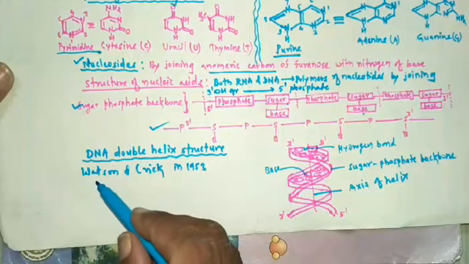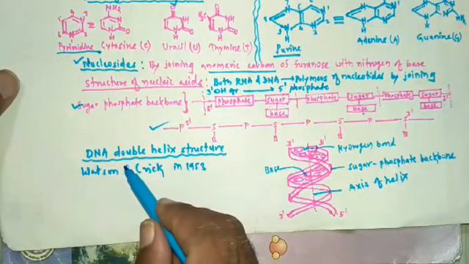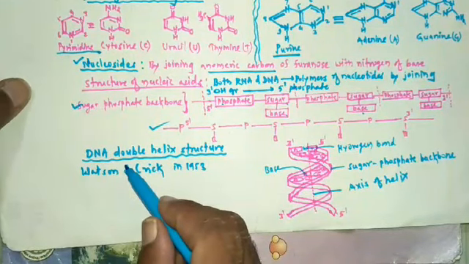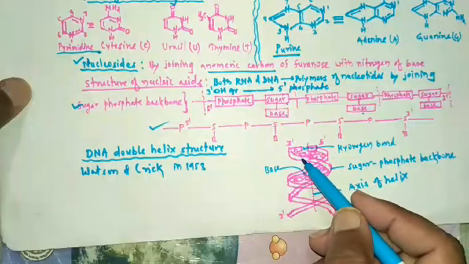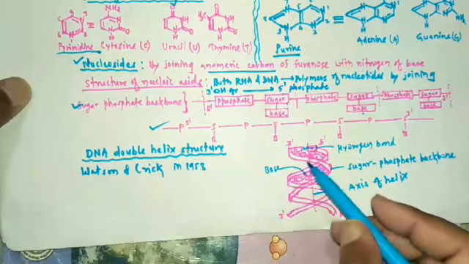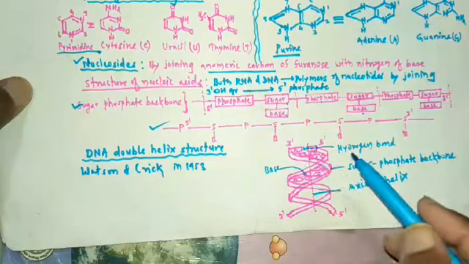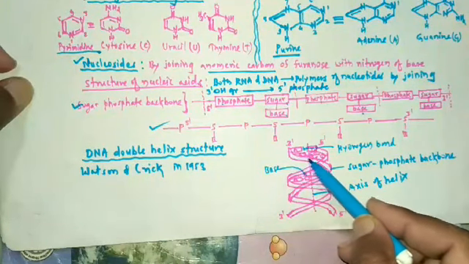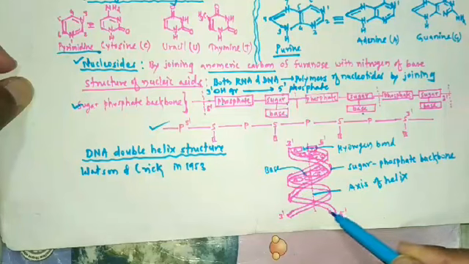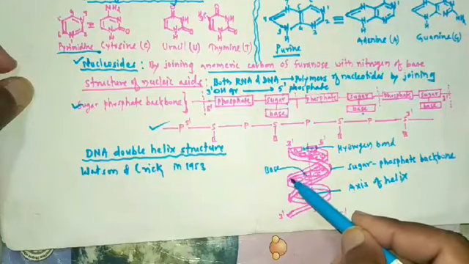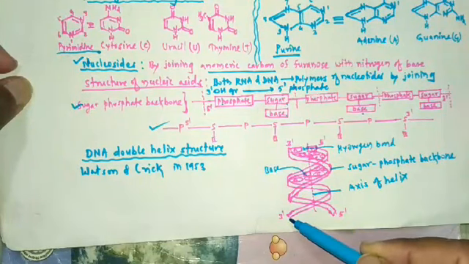So DNA consists of two polynucleotide chains. This is one polynucleotide chain and this is another polynucleotide chain.